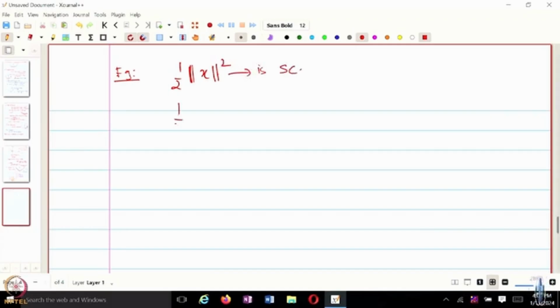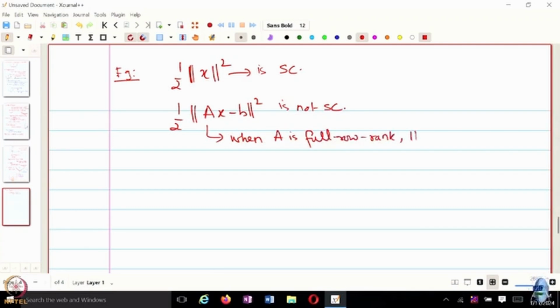But then if I do an affine transformation of this, you can show that this is not strongly convex for any A. Only when A is full row rank, then this function is strongly convex. But you can show that this function still satisfies the PL inequality.